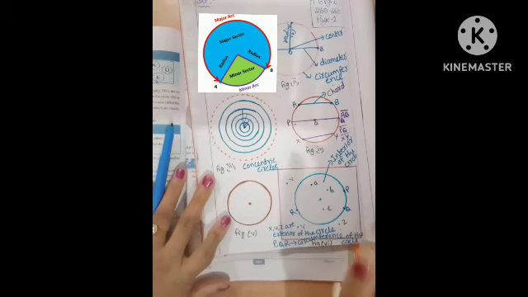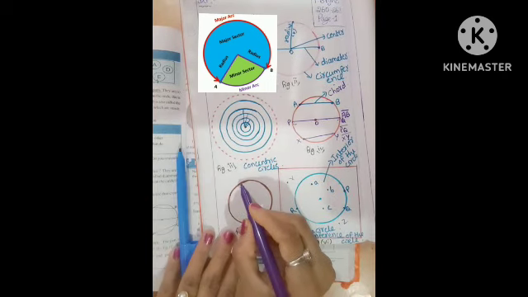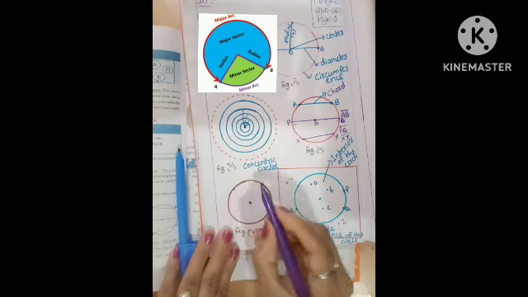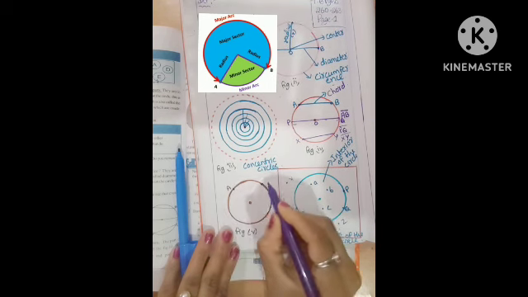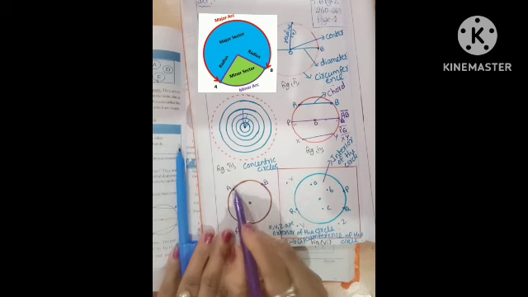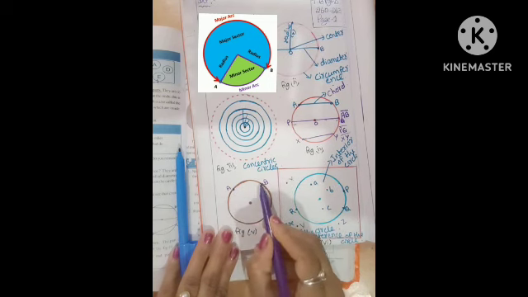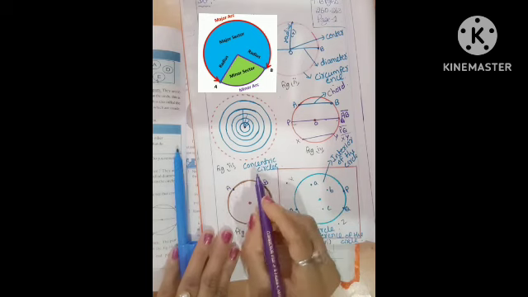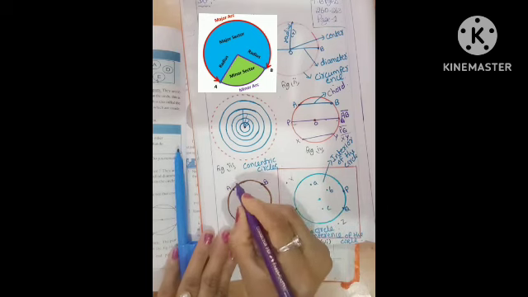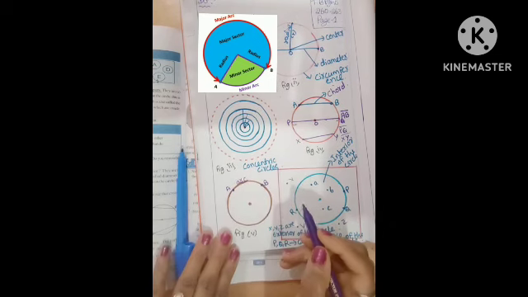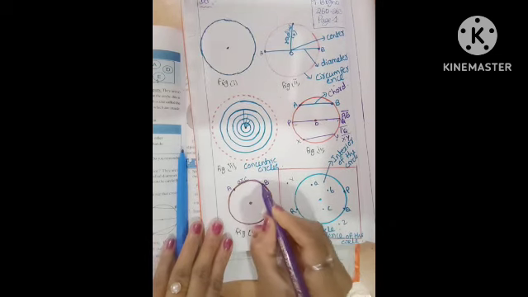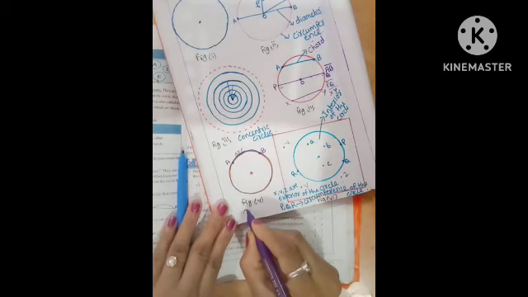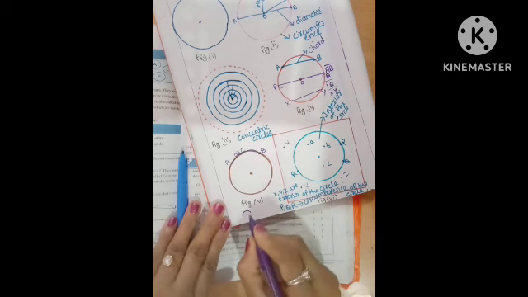What is an arc? An arc is a part of the circle, the part of the circle between 2 points, these 2 points A comma B. Okay, this is the one part. One part of the circle between any 2 points A comma B on the circle is called the arc. This part is the arc. An arc is denoted by this symbol. The arc symbol is this one only.